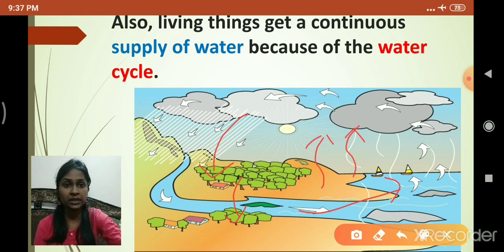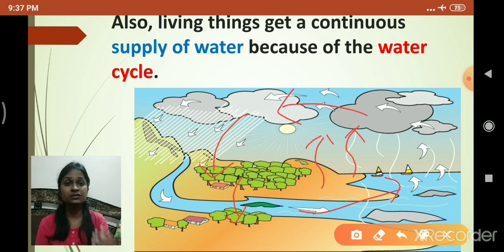Can you see that over here? The rainwater which came over here will get evaporated into water vapor, and when this water vapor gets condensed, it will again form rain, and the water which went up in the form of water vapor will again come on the ground in the form of rain.